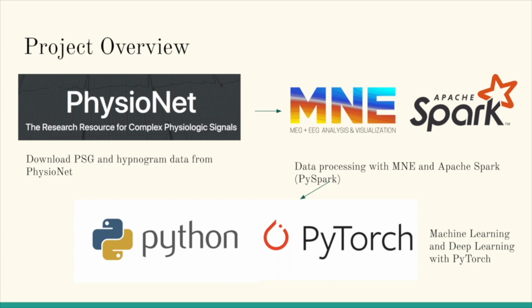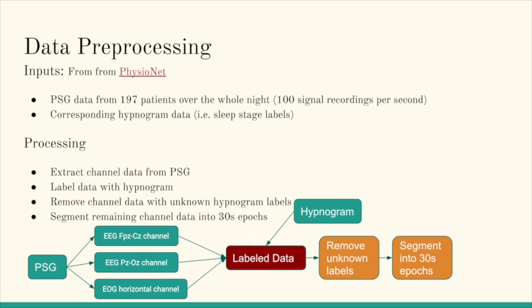To give a quick overview, we collect raw PSG signaling data from PhysioNet, extract and process the data using the MNE library and Apache Spark, especially PySpark. And finally, develop, train, and test the learning models using PyTorch. In data processing, we download PSG data as well as the corresponding hypnogram data from PhysioNet, which includes signals from 197 patients over the whole night. 100 different signals are collected each second.